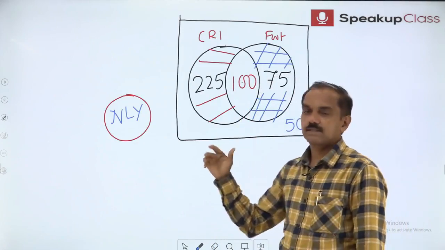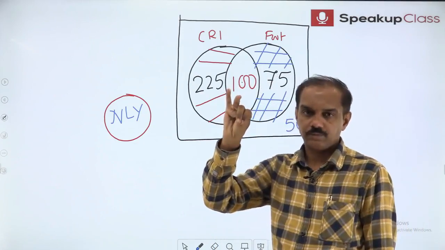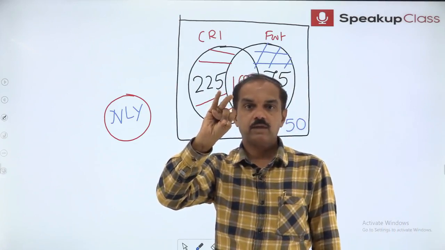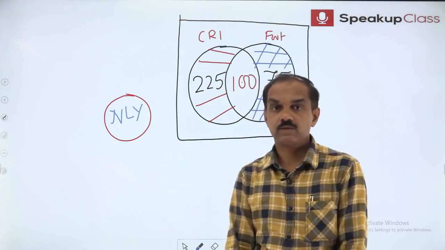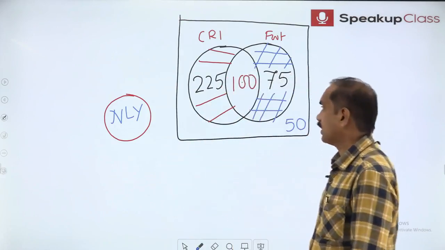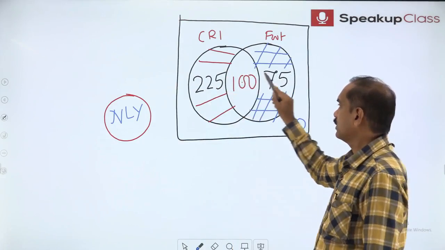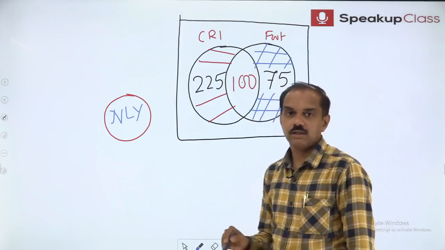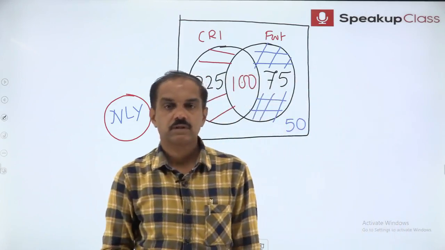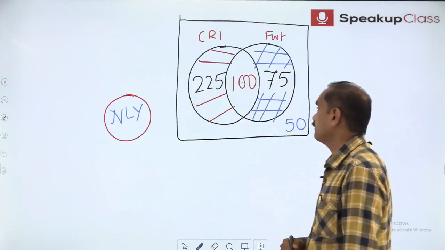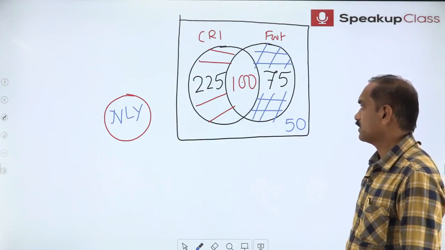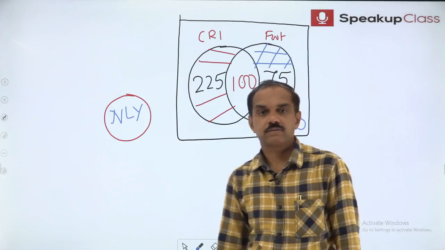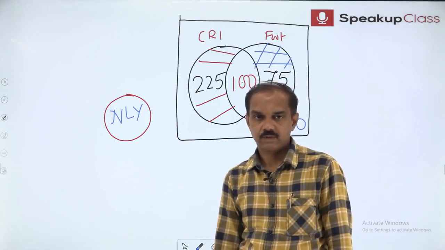See here what all can be asked: cricket, football, both, only cricket, only football, only one game, playing, non-playing, total. As many as 9 questions can be asked on this. These are also playing only one game: 225, 75, together 300. Okay, 300 play only one game. This is everything about the introduction part. By taking one simple problem, I have tried to explain each and everything in this. Okay, extra innings.